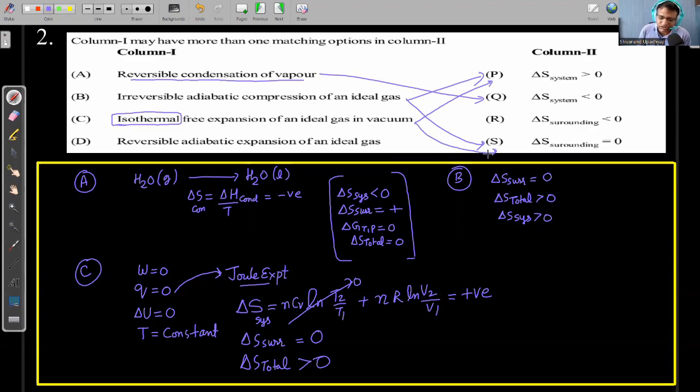And the last option is reversible adiabatic expansion. We have already discussed that reversible adiabatic means the entropy of system, surrounding and universe will not change. So entropy of the surrounding will change by 0, that is, change in entropy of the surrounding is equal to 0.